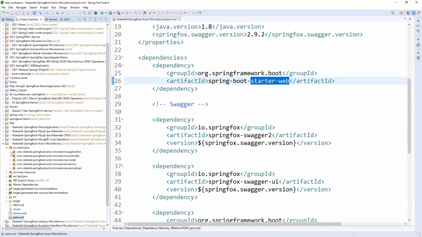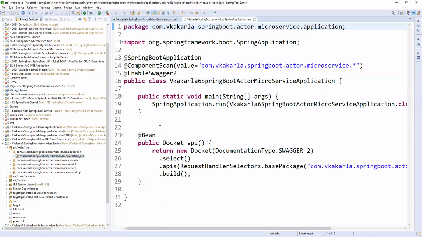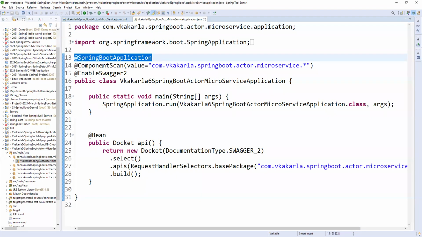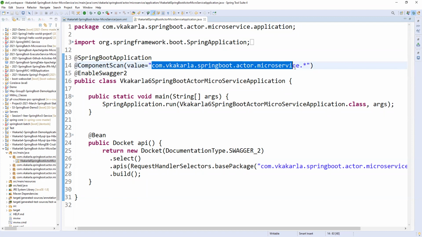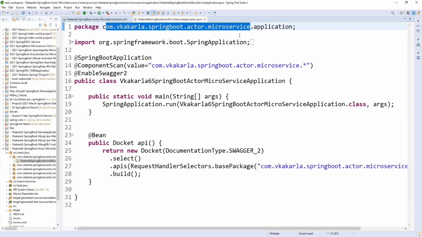And coming to the application, if you see here, we have the @SpringBootApplication annotation. That is okay. Then @ComponentScan, where you are going to scan the actor microservice group package. So we are loading the group package.